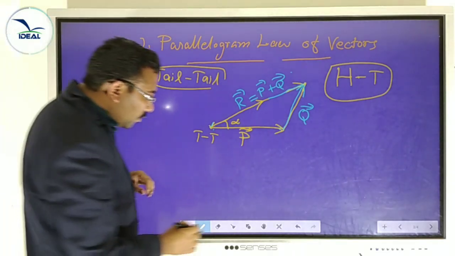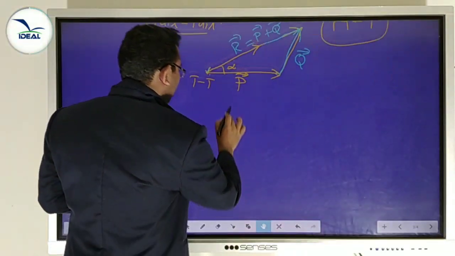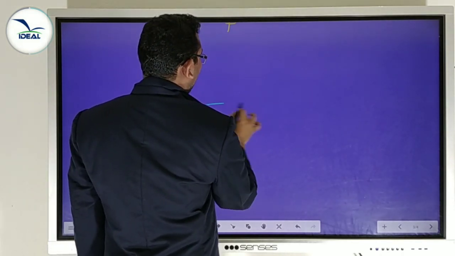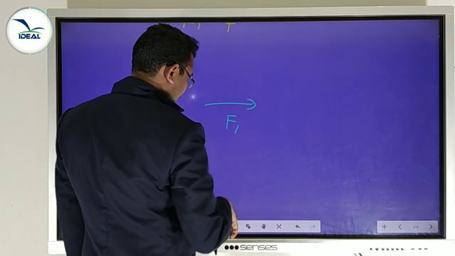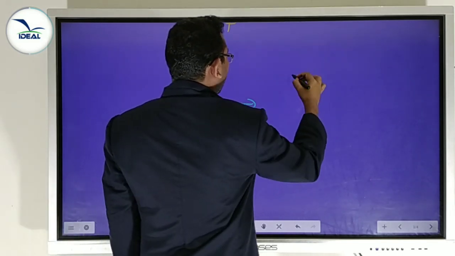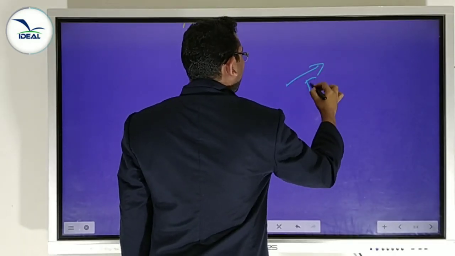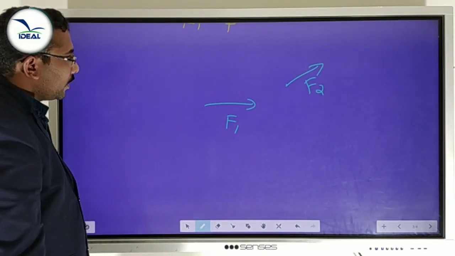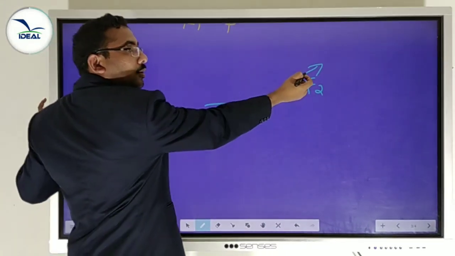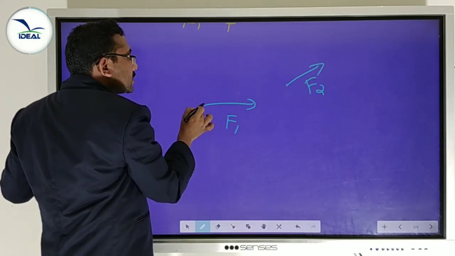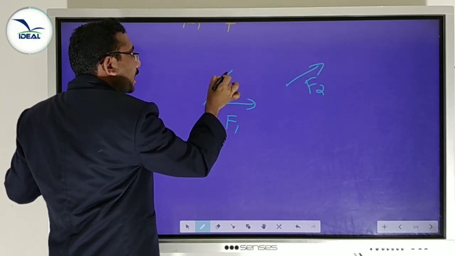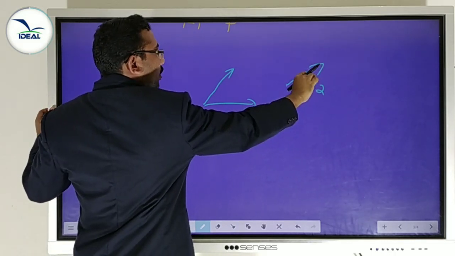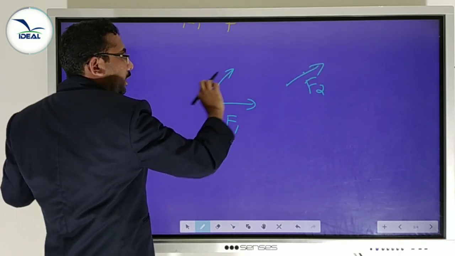Okay, I will give you one example. We have two forces, one F1 and the second force F2. Find the resultant force. Bring this F2 like this. Measure the length without changing direction. Put it here.